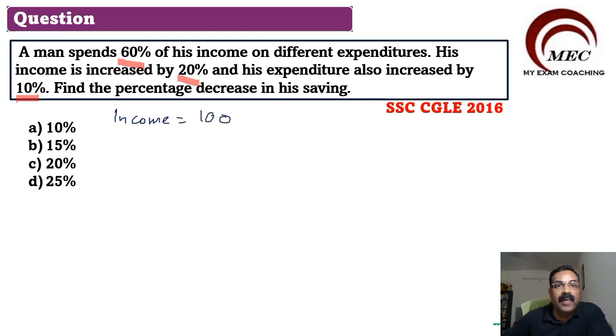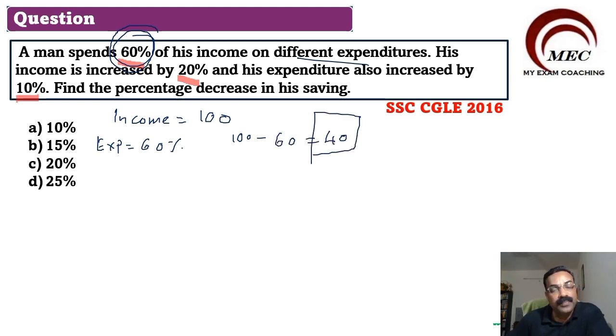Now he spends 60% of his income, which is the expenditure. So when expenditure is 60%, what will be the saving? 100 minus 60 equals 40 rupees. Let us take this value.